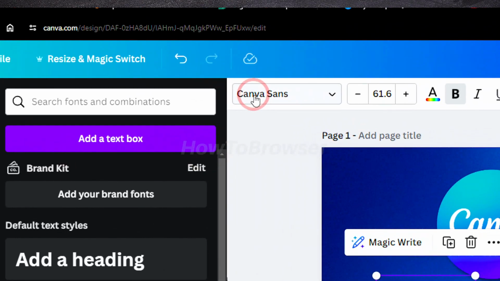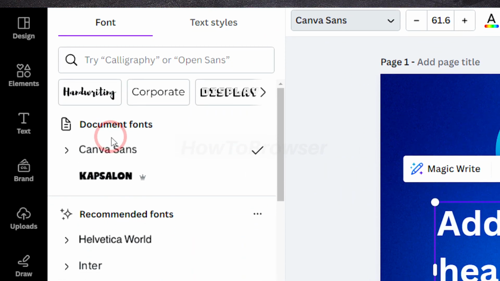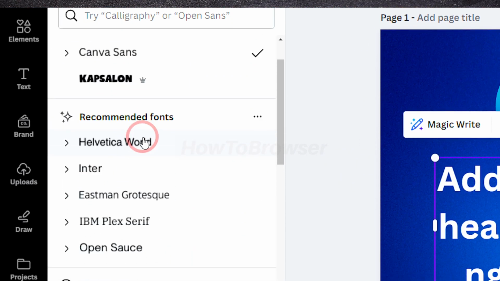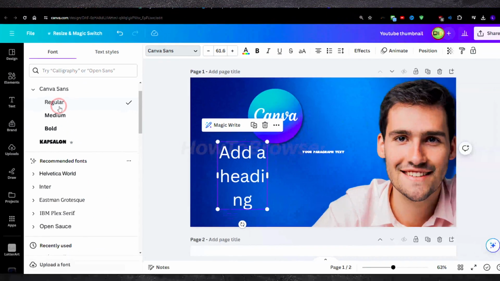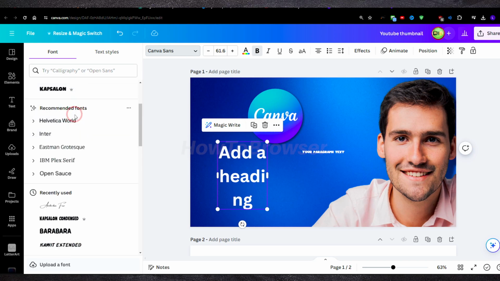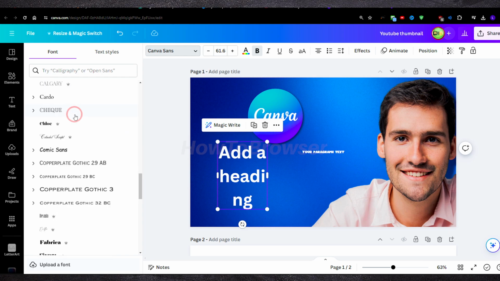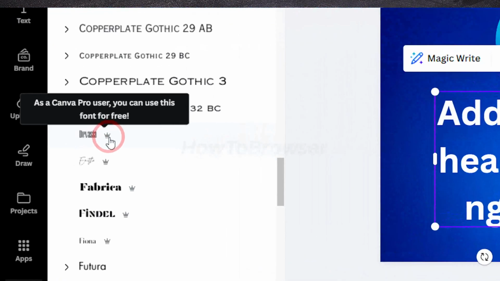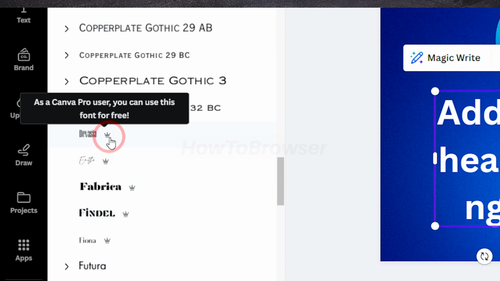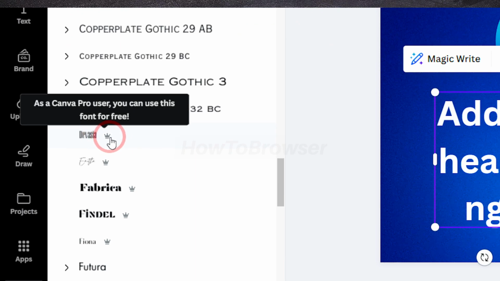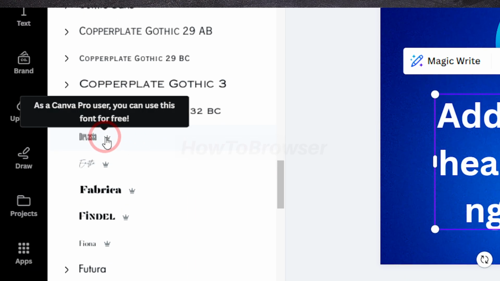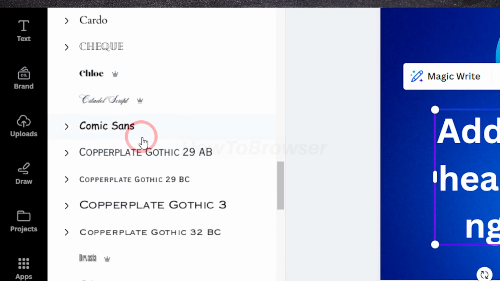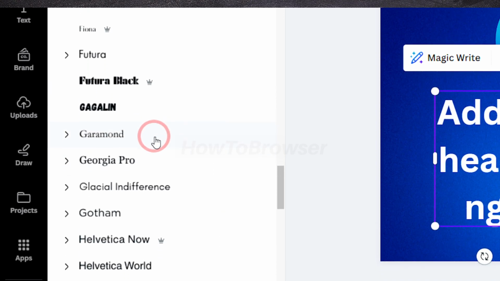You see here Canva Sans. This is actually the default font for Canva, and of course you can add so many other fonts here. You can change from regular, medium, or bold, and you can change to any font you want that you like, the way it looks. And by the way, maybe you can see this icon here. It means that this font you can use only if you are a Canva Pro user. Otherwise you can't use it. But if you don't see this icon, that means that you can use that font.